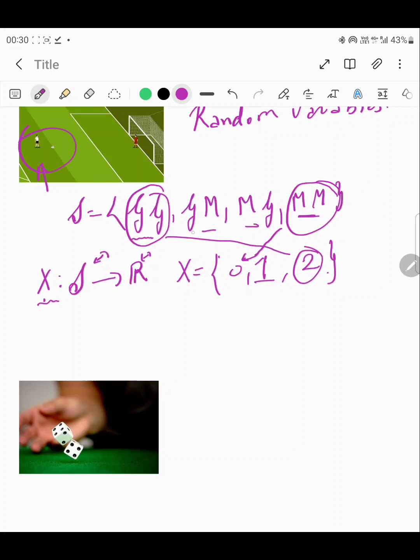And likewise, these two outcomes of scoring a goal either in the first attempt or in the second attempt have been associated with a real number, that is 1, right? So this is what essentially we mean. A random variable will associate a real number to all the listed possible outcomes in your sample space.